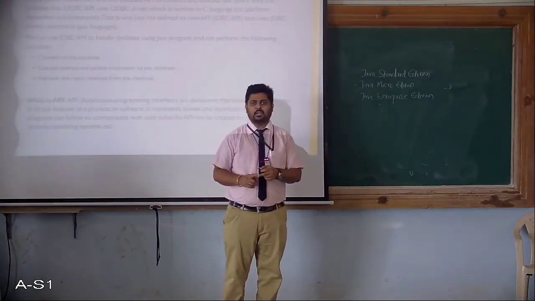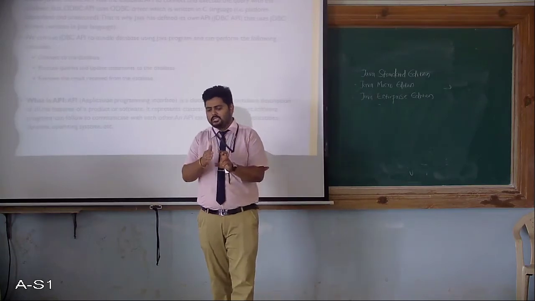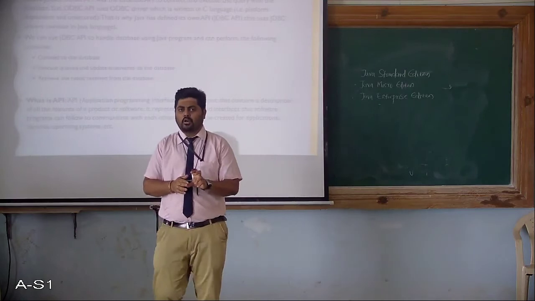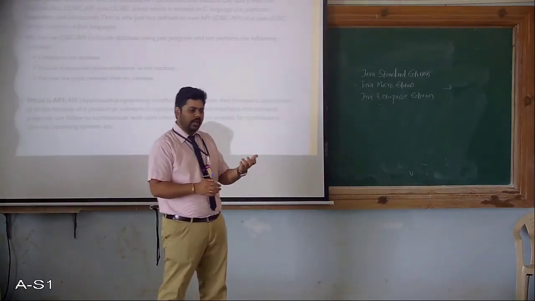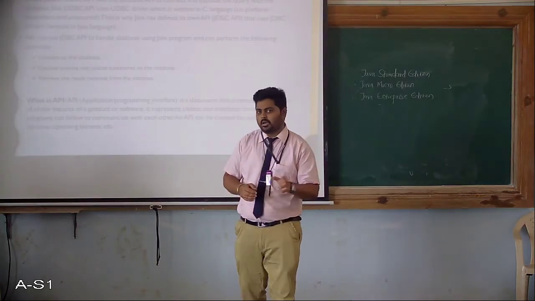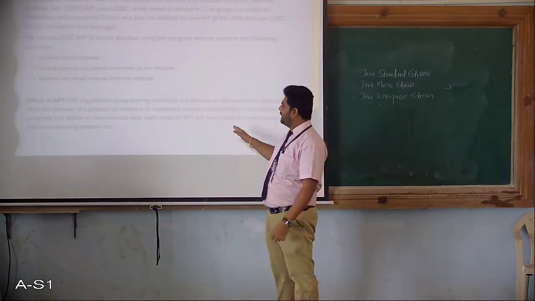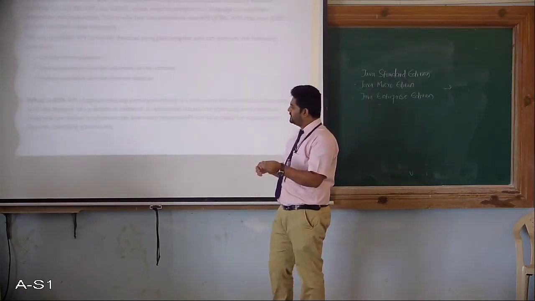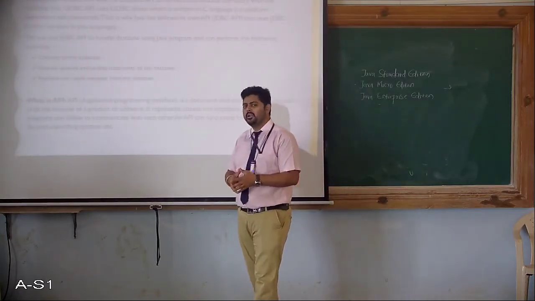In that manual, they list all the information related to that product and how to use it. That is what an API consists of: classes and interfaces that represent, as part of a document, how to use that particular API.